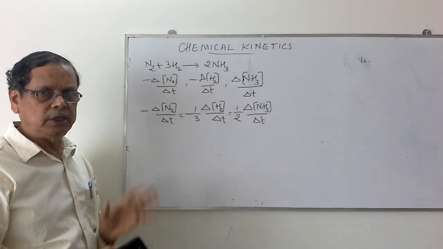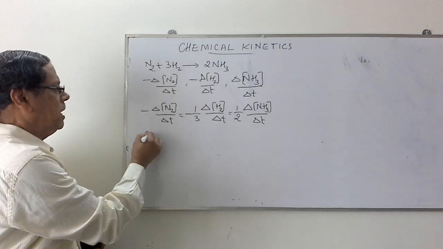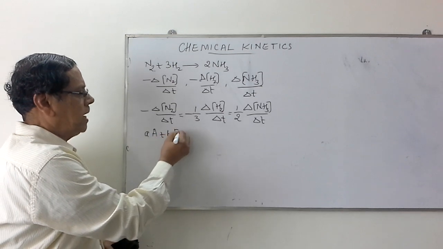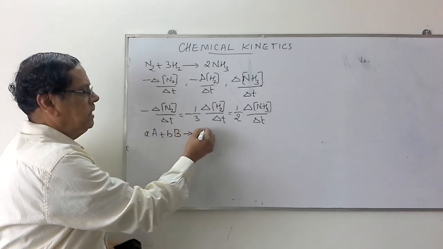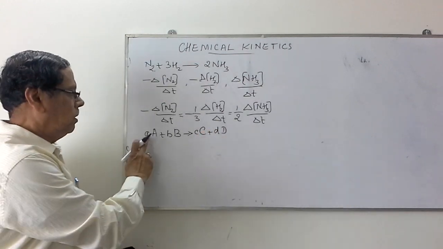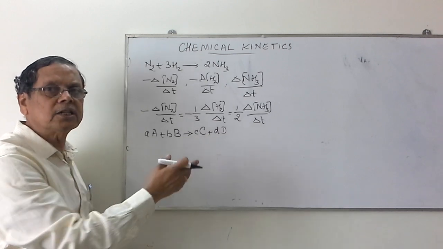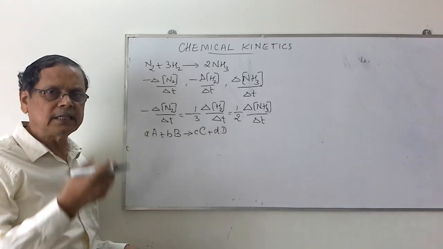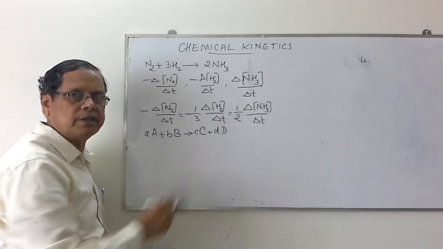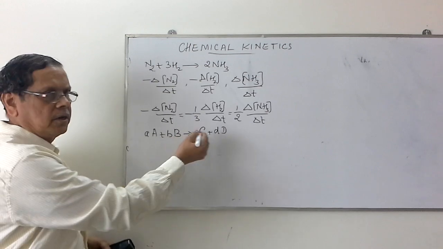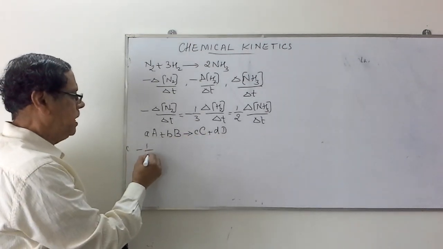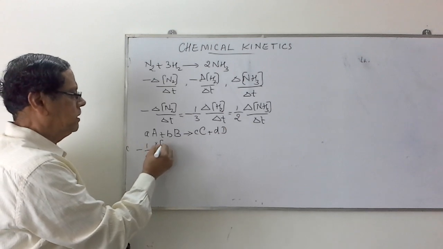So in general, suppose you have got a times reactant A plus b times reactant B giving rise to c times product C and d times product D. This small a, b, c, d indicate the stoichiometric coefficients. That is number of moles of the reactants and products involved in the balanced chemical equation. So to write the velocity expressions equating one another, we write this as minus 1 by a delta A by delta T.